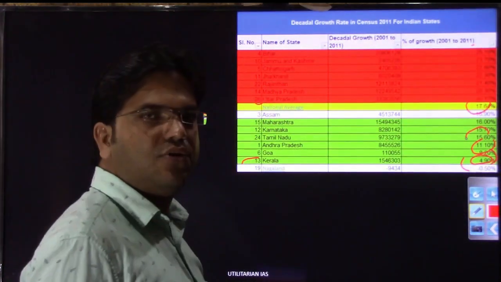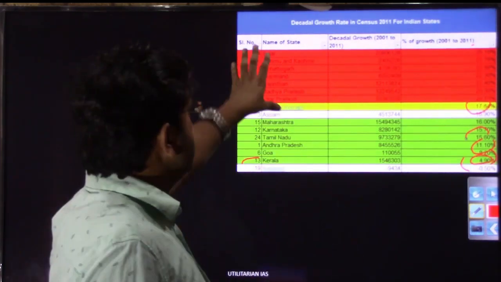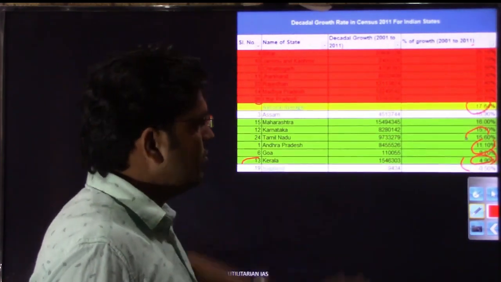So this has been the decadal growth rate of the different states. These are the worst performing states, and these are the good performing states.